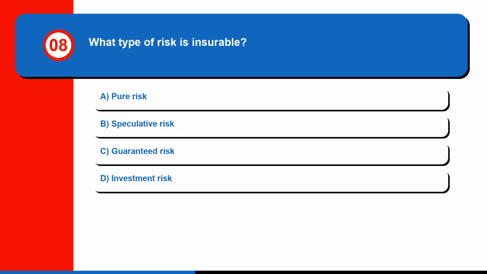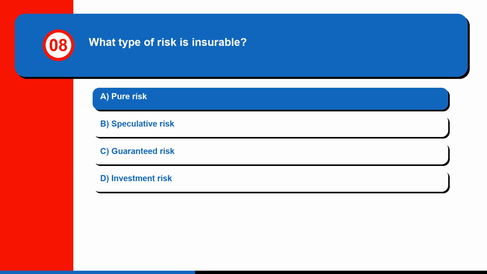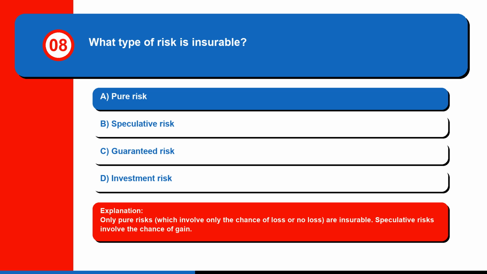Question 8. What type of risk is insurable? A. Pure risk, B. Speculative risk, C. Guaranteed risk, or D. Investment risk. The correct answer is A. Pure risk. Only pure risks, which involve only the chance of loss or no loss, are insurable. Speculative risks involve the chance of gain.